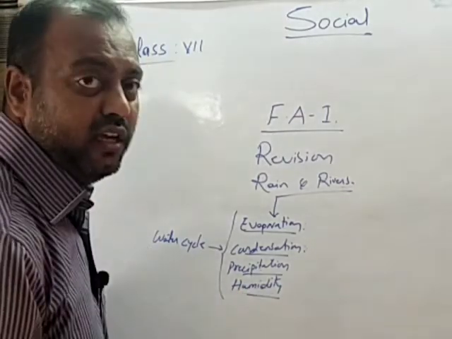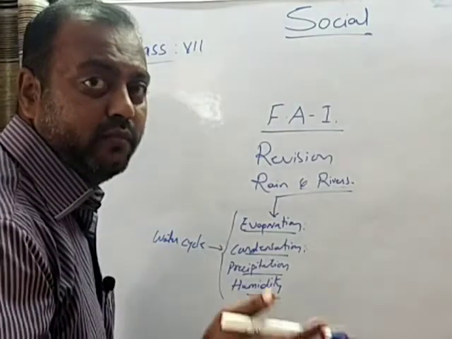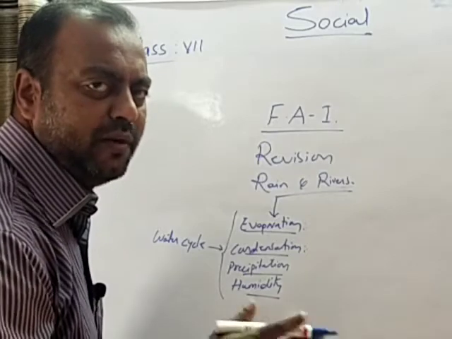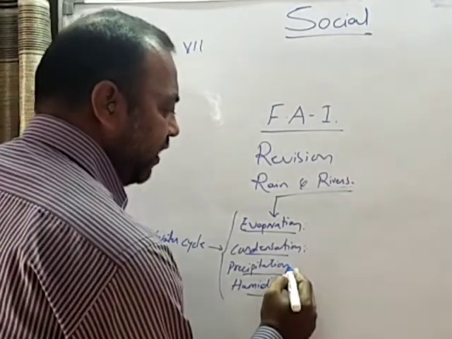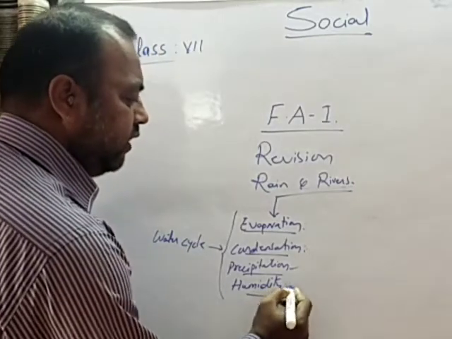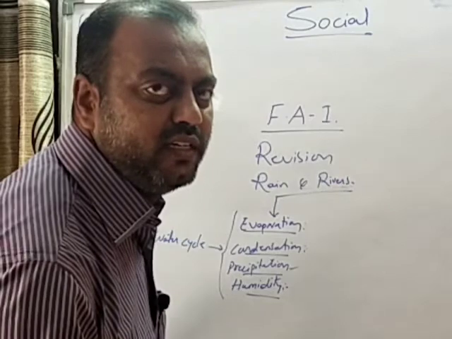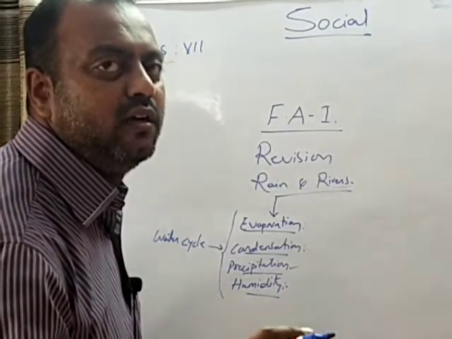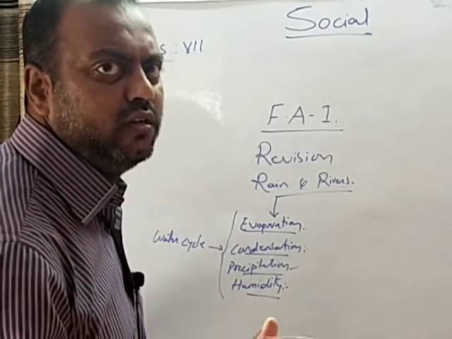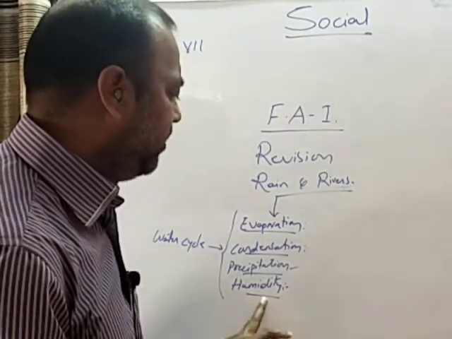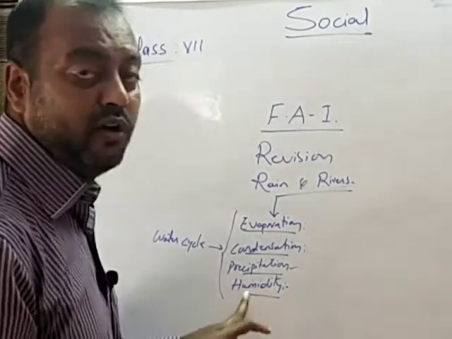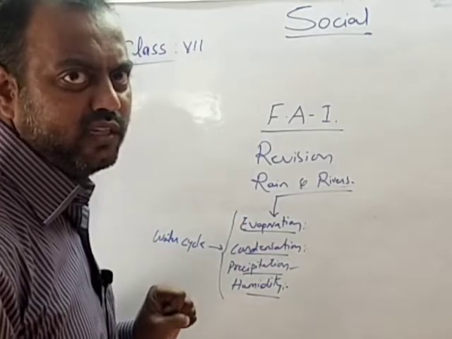What is precipitation? The condensed water, depositing back onto the surface of the earth, like in the form of rainfall, in the form of snowfall, in the form of hailstones, is called as precipitation. What is humidity? The invisible water vapor present in the air is called as a humidity. I repeat it once again. The invisible water droplets present in the air is called as humidity. This is what we need to understand about the rains.